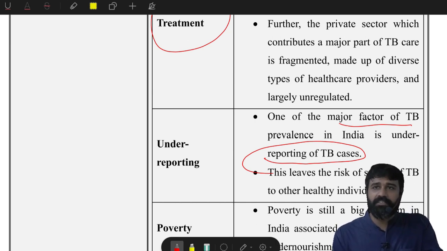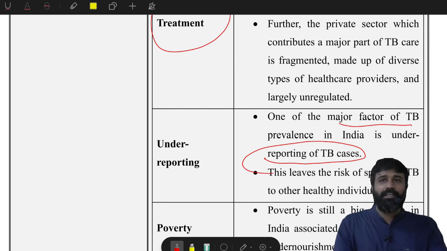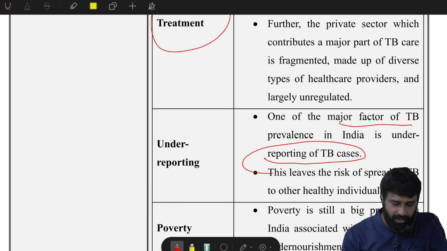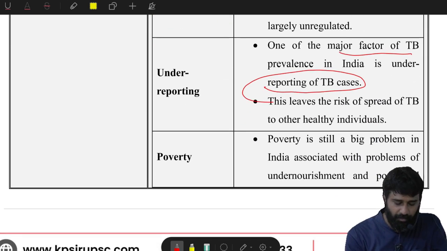These doctors are cheaters, they earn so much money, so you can treat yourself at home. This is one of the factors causing underreporting. This is a casual thing you might have witnessed in most communities.